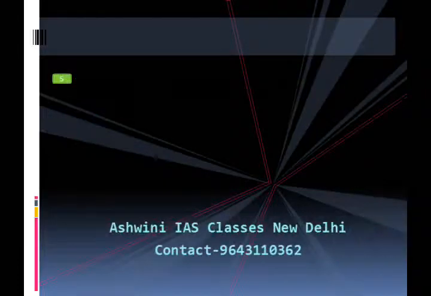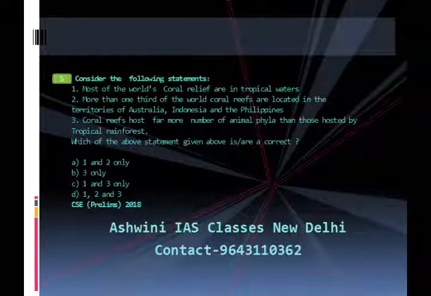Number 5. Consider the following statements. First, most of the world's coral reefs are in tropical waters. Second, more than one-third of the world coral reefs are located in the territories of Australia, Indonesia and the Philippines. Third, coral reefs host far more numbers of animal phyla than those hosted by tropical rainforest. Which of the statements given above is or are correct?